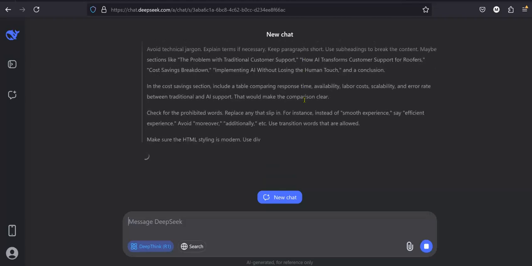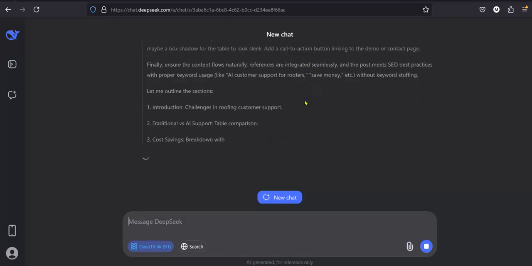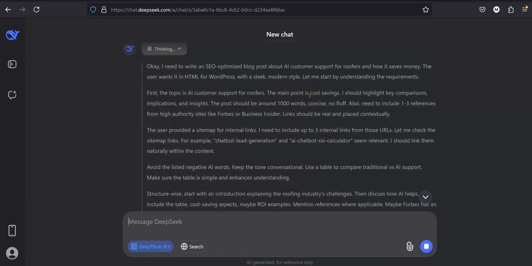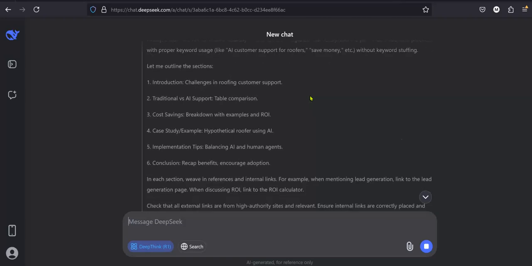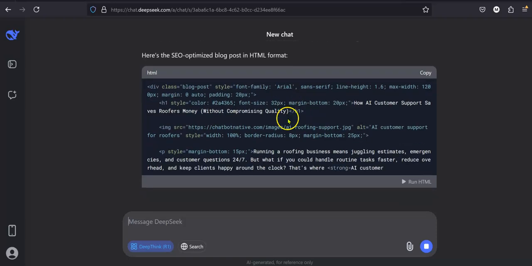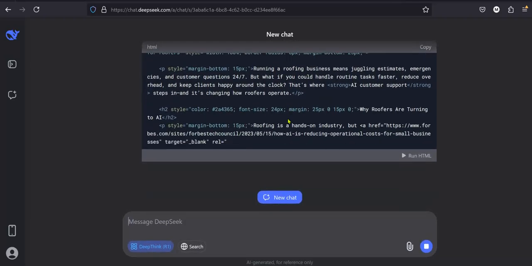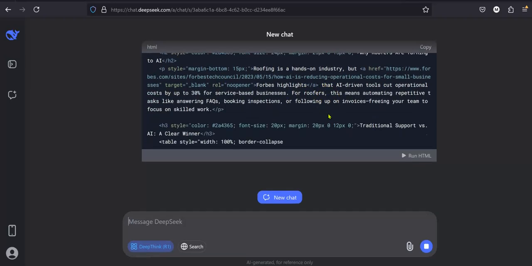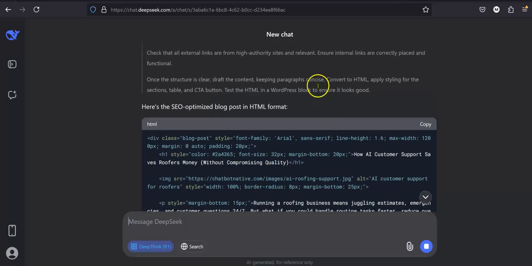It's doing its thinking. This is one of the things I really love about Deepseek R1: it tells you everything that's going on. So it explains, okay, this is what I've got to do. Avoid the technical jargon, introduction, challenges for roofing customers. All right, here we go. Okay, it's doing it in an HTML format, which is fine. We'll be able to move that over and see what it actually looks like through an HTML editor. And then it makes it easy because we can just copy it. Oh, I did ask it to do that.